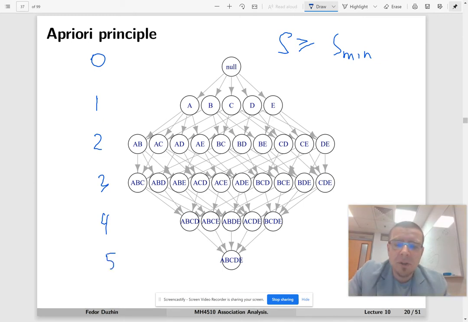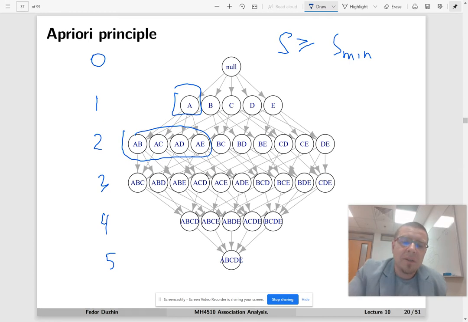And there are arrows from a level to the next level whenever the item set in the level above is a subset of the item set in the level below. Like if you look at A, A is a subset of AB, AC, AD, and AE. So there are arrows here, but there is no arrow from A to BC because A is not a subset of BC.